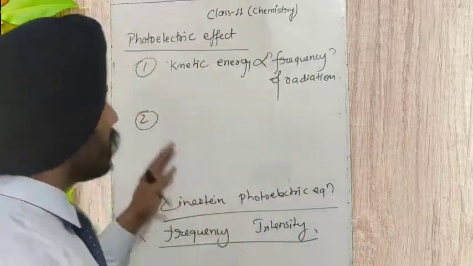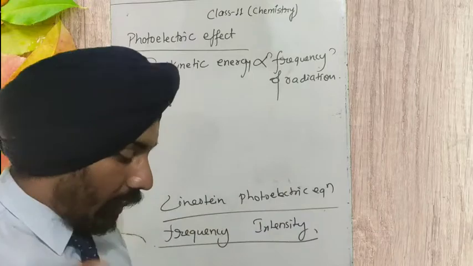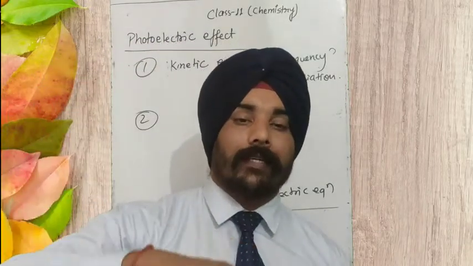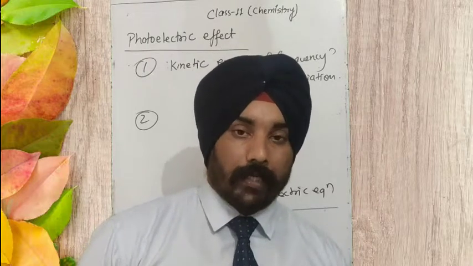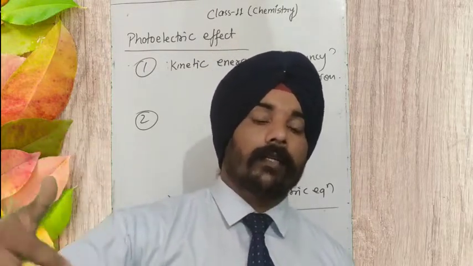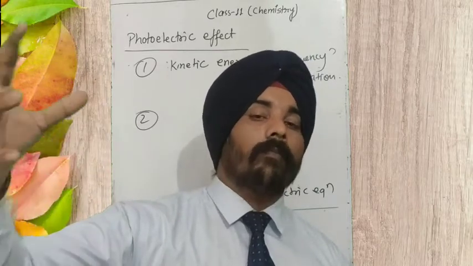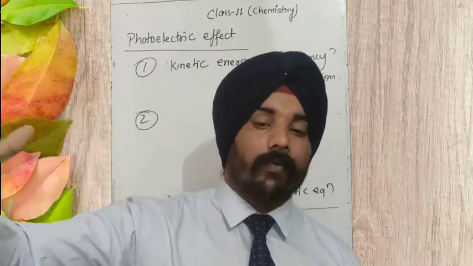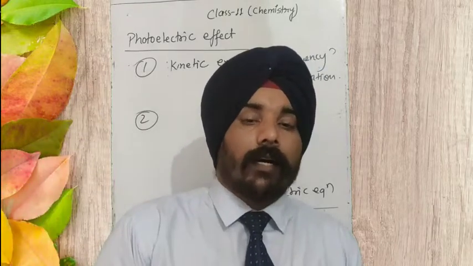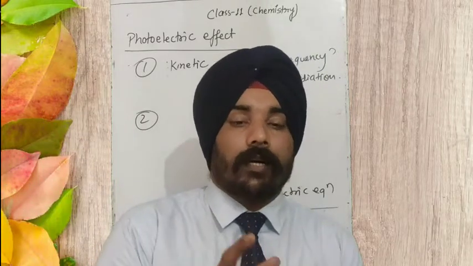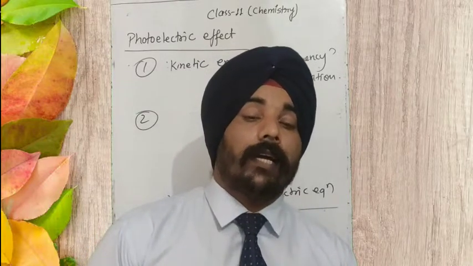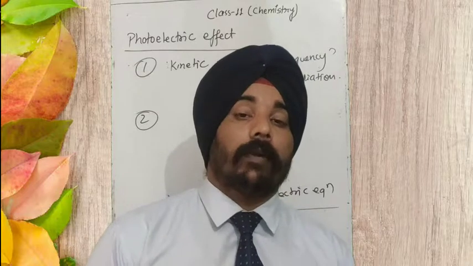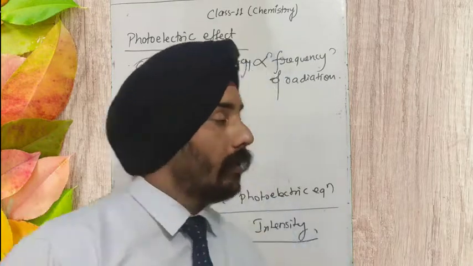One example is again the solar plate. At noon, the highest current is produced by the solar plates, while at 10 o'clock or earlier, or in the evening, when the intensity of light is not so much, the current produced is small. At noon the brightness of light is very high. So this is the intensity relation.